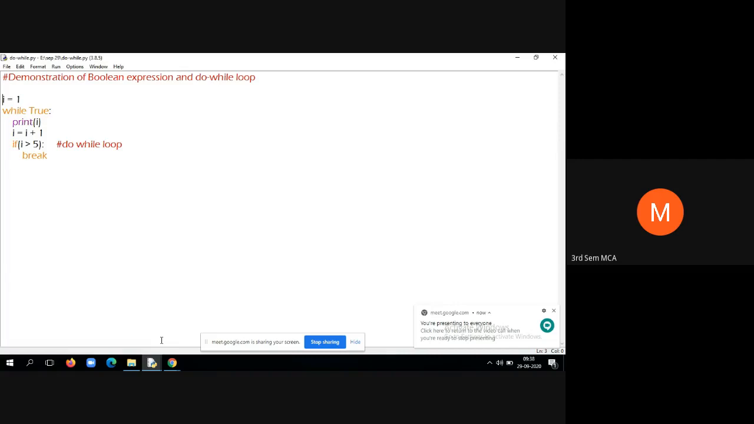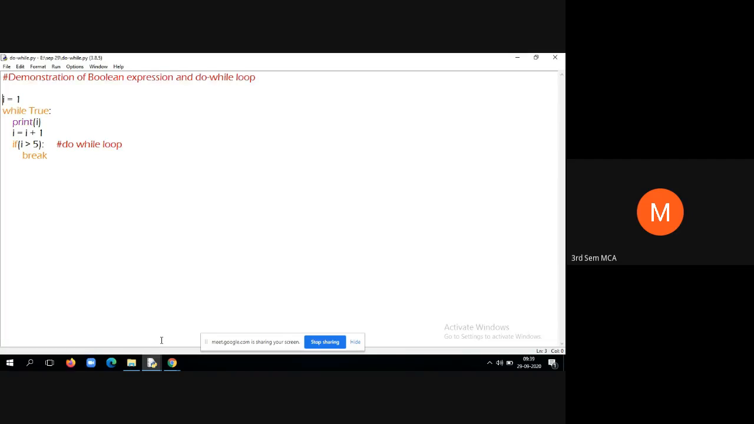So what is the exit control loop? By default, you don't check anything. That means the condition of the loop is true, and after executing the iteration one time, then you will check the condition whether it is true or false. So that is called as exit control loop.